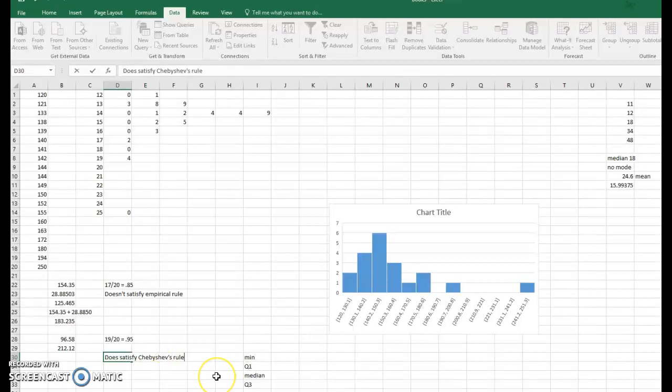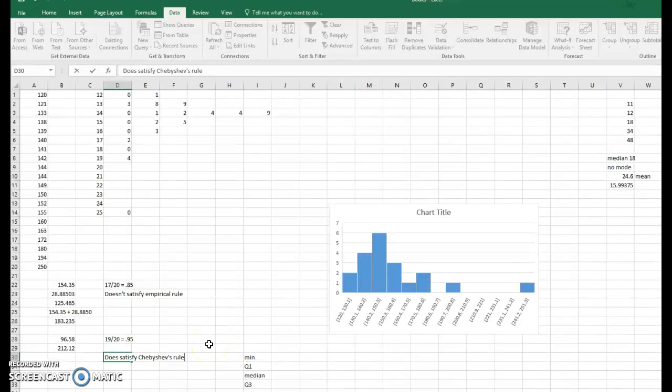And we're going to find that Chebyshev's rule is not the restrictive one, the empirical rule is. And we need to have that bell-shaped curve or something very close to a bell-shaped curve for something to satisfy that empirical rule. Whereas Chebyshev's rule tends to pertain to all data.